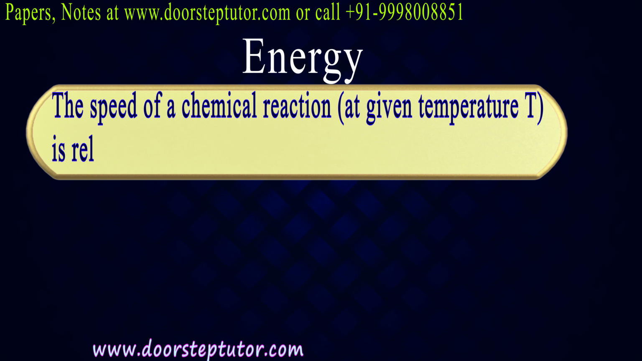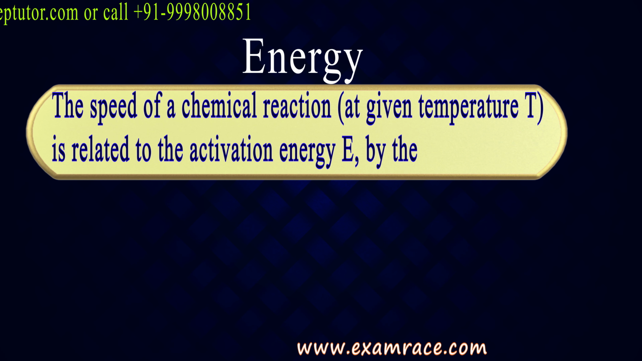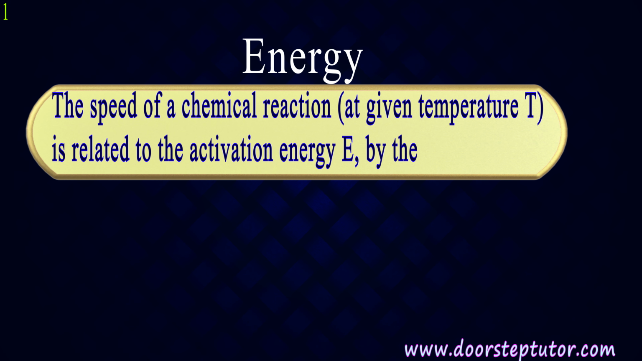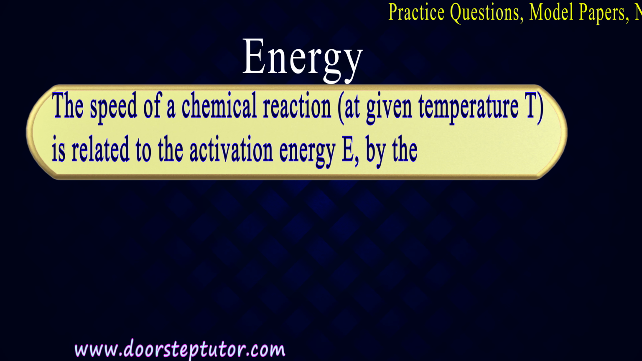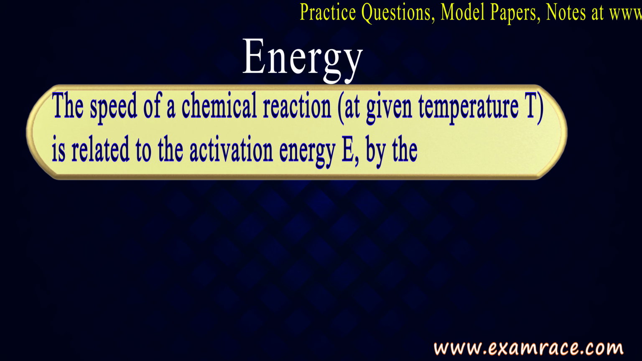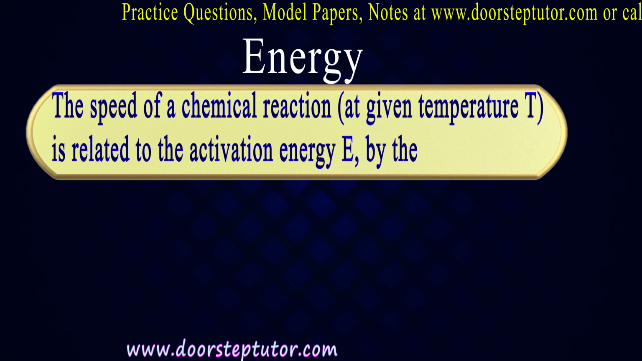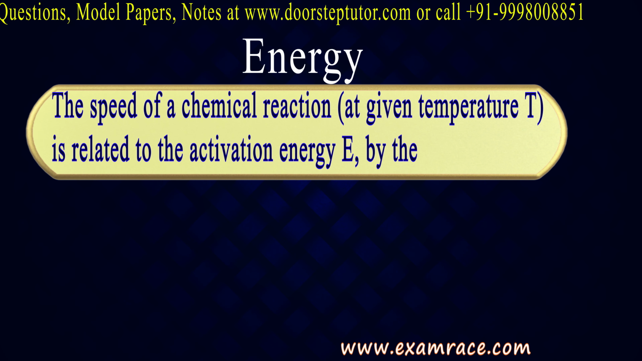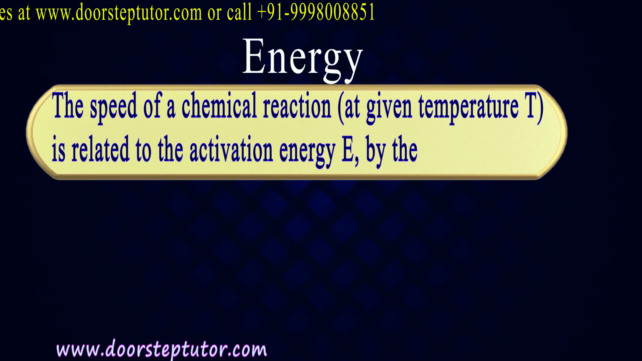Now the speed of a chemical reaction at a given temperature T is related to the activation energy E. That means suppose the temperature is 50 Kelvin, only suppose, some substance is getting activated at 50 Kelvin, but some other substance is not getting activated at 50 Kelvin. So the chemical reaction speed of both substances will be different. That's why it is said that the speed of a chemical reaction is related to the activation energy at a particular given temperature.